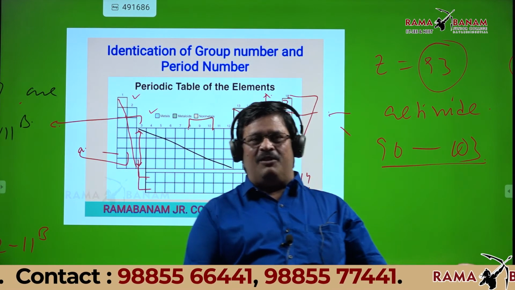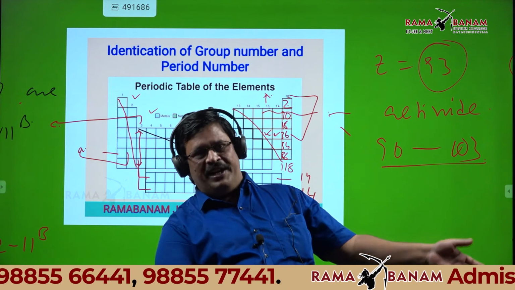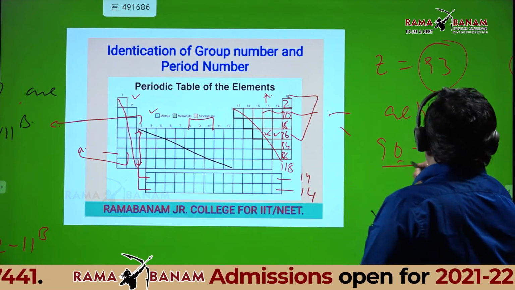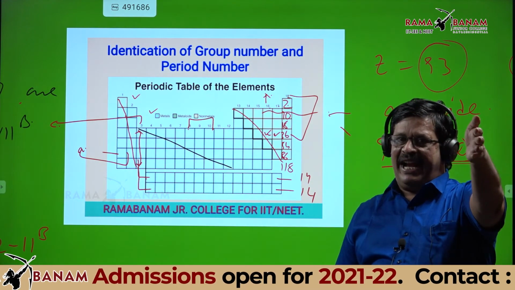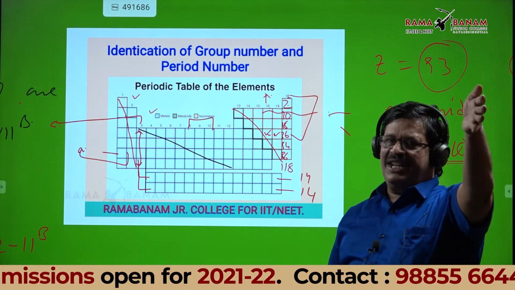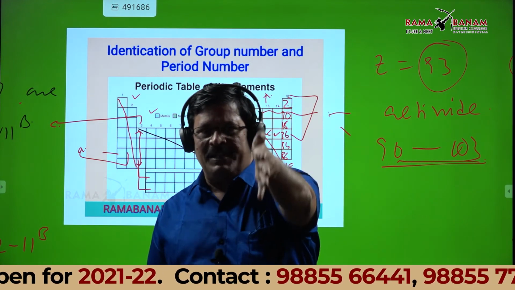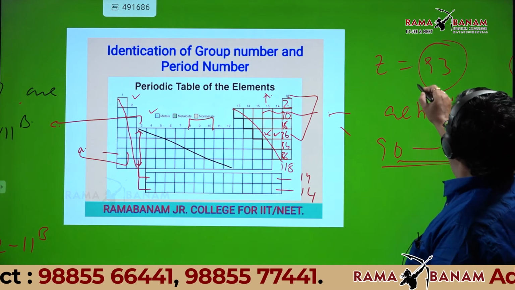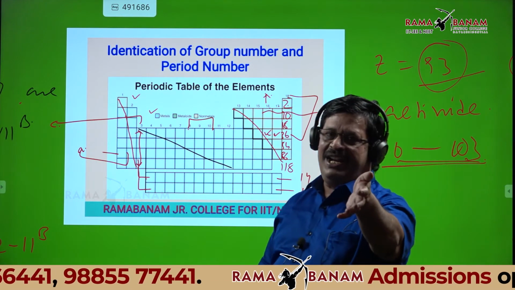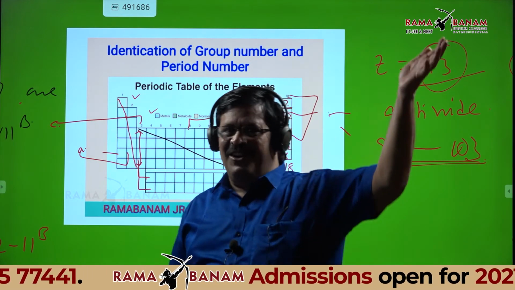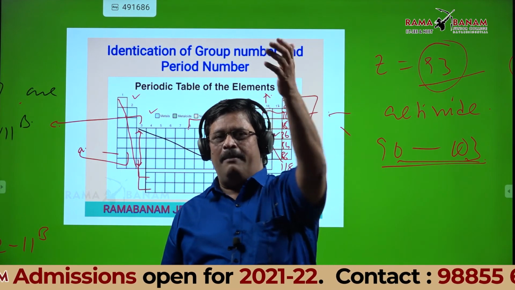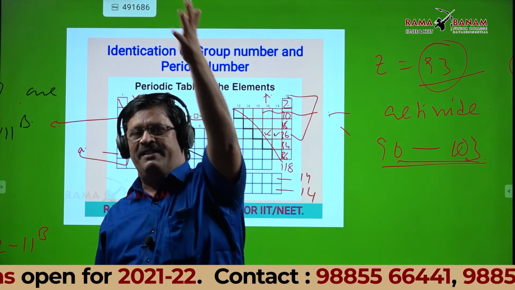Apply the concept that we discussed. We all know 90 to 103 are actinides, and actinides are 3B group, 7th period. If 90 to 103 is an actinide, 93 should be an actinide. So no need to write anything. You can write directly the group number and period number, 3B group and 7th period.